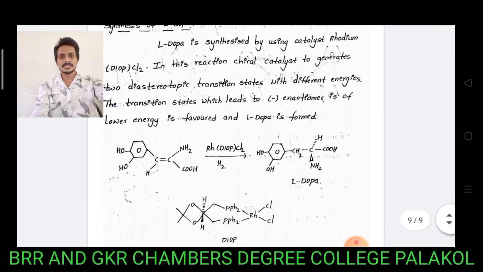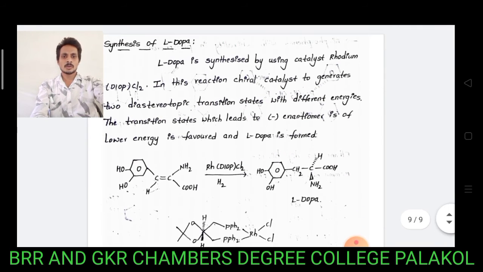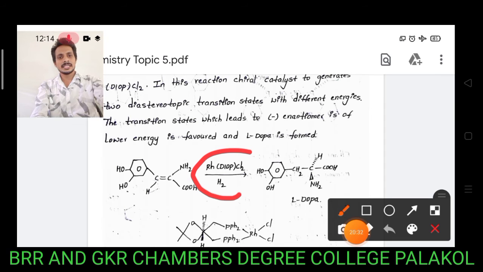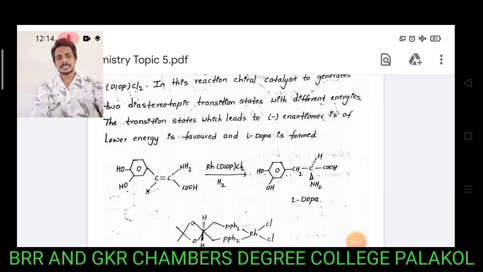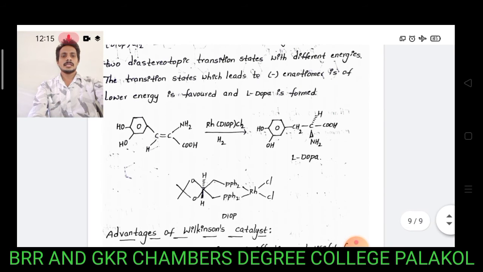In this reaction, preparation of L-DOPA: hydrogenation of the substrate molecule by using chiral phosphine containing Wilkinson catalyst gives selectively only L-DOPA. L-DOPA is a drug used in the prevention or cure of Parkinson disease. L-DOPA is medicinally active and D-DOPA is medicinally inactive. So we use a chiral Wilkinson catalyst to produce L-DOPA.